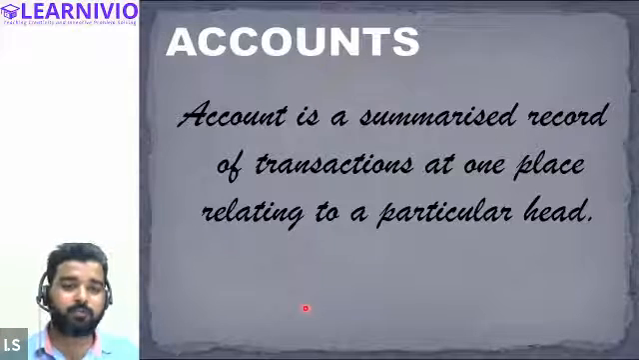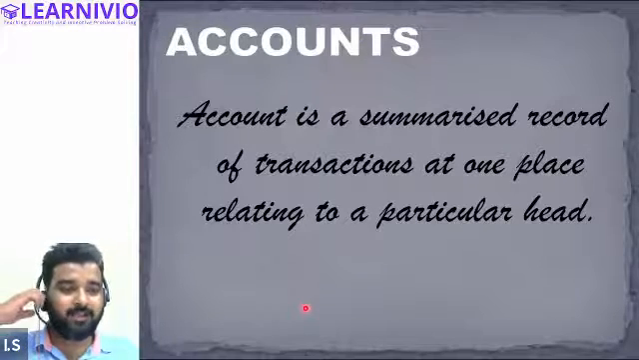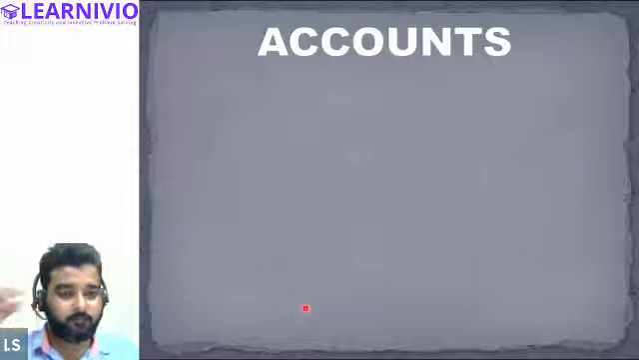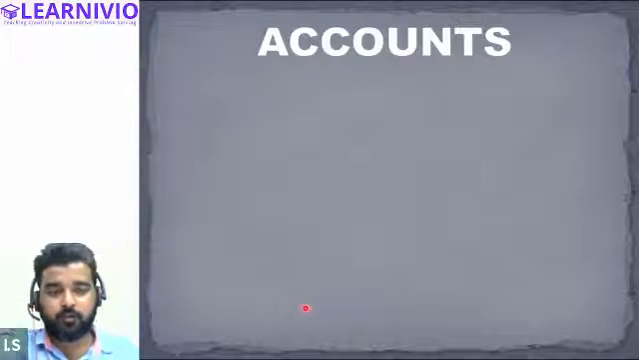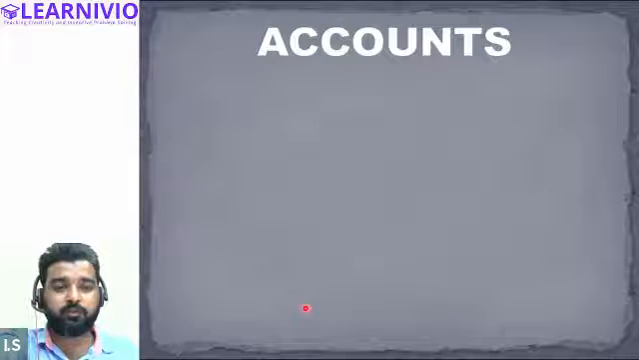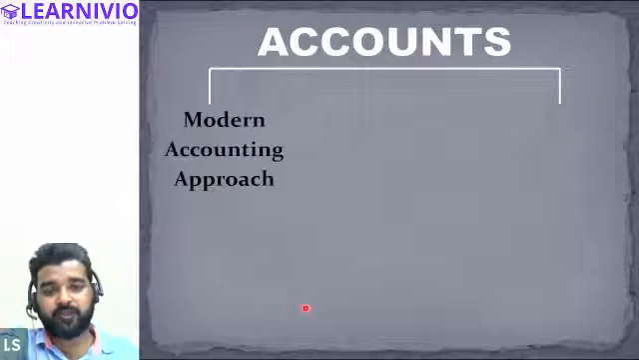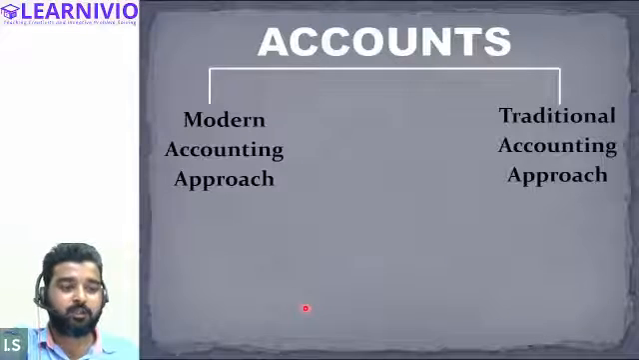So basically what accounts do, accounts summarize the transactions at one place, and accounts can be classified into various parts depending upon the approaches. Basically, how many approaches are there? There are two approaches of classifying the account. Number one is the modern accounting approach, and number two is the traditional accounting approach.